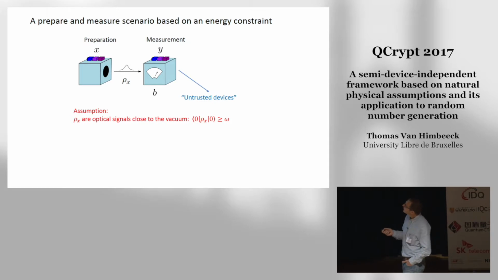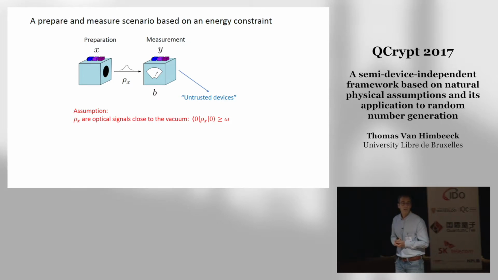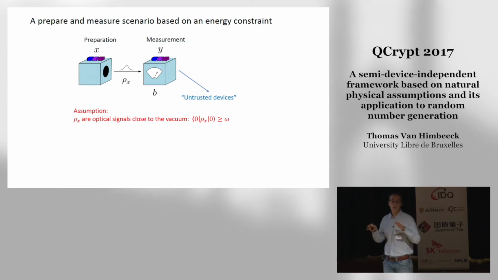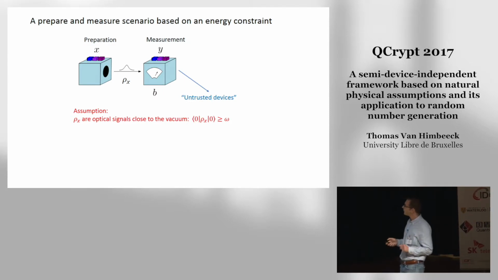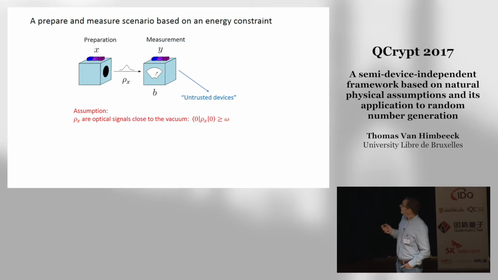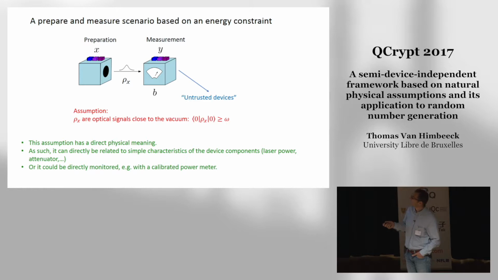So saying that the states are close to the vacuum, well, this assumption will in particular be satisfied if the optical signals have an average photon number which is low, or if the energy is low. This is why we call this an energy constraint. So why do we like this assumption? Well, we like it because it has a physical meaning. It represents a physical property of the systems which are emitted by the box.